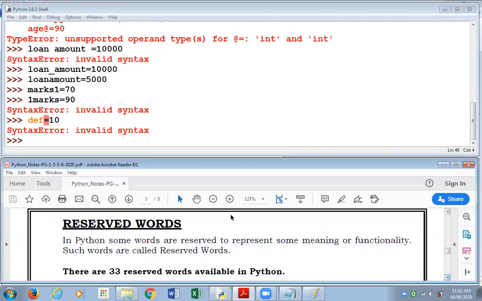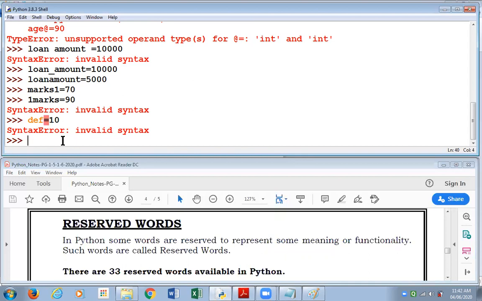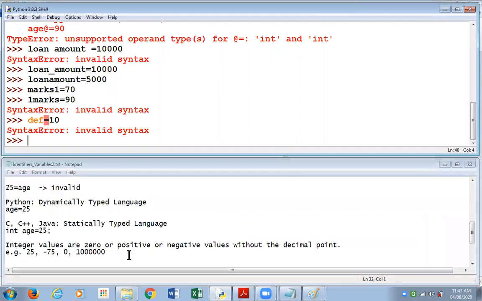And now we're coming to reserved words. Just before we start with reserved words, there is a small topic that we're going to do by the end of the session. There are some more examples I want to share with you about identifiers.